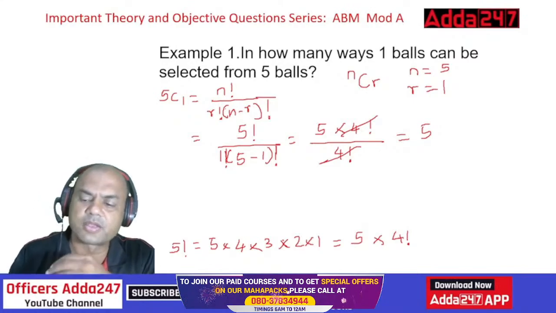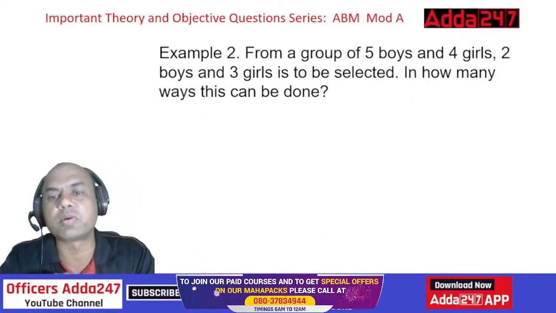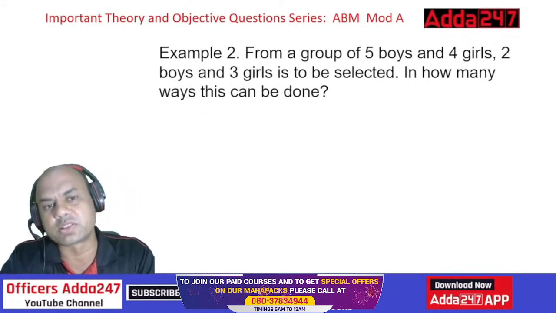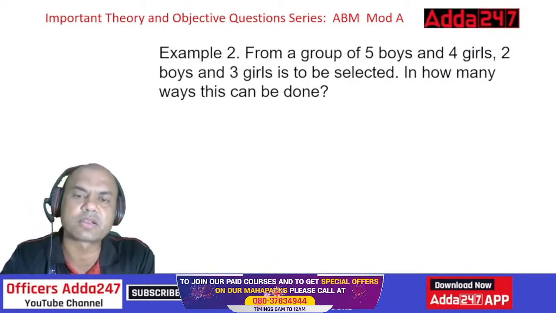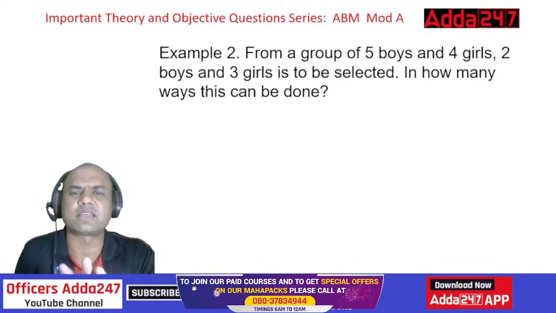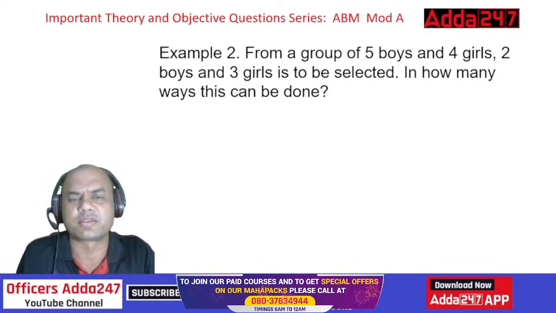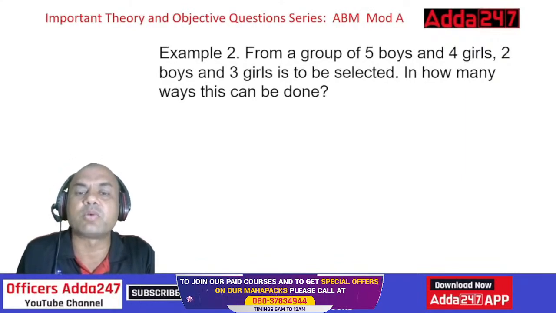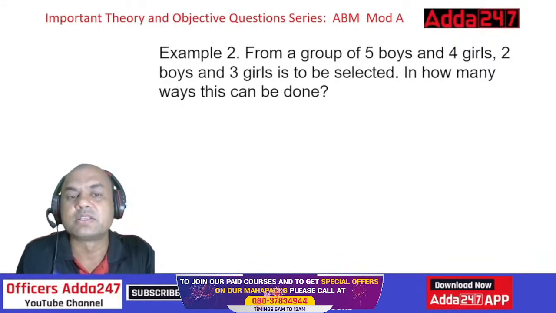Okay. Second one. From a group of 5 boys and 4 girls, 2 boys and 3 girls are to be selected. How many ways of doing it? Simple. Let's see. See here, I've taken a similar problem earlier. What do we want? The important point is, 2 boys and 3 girls are to be selected. So what is the question?